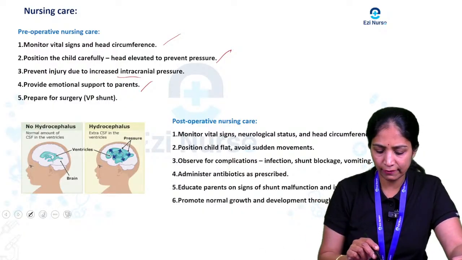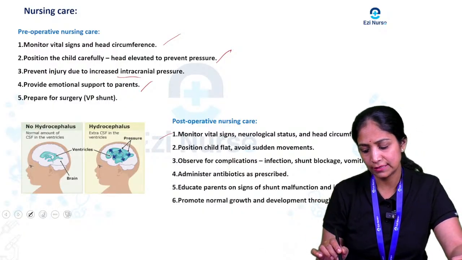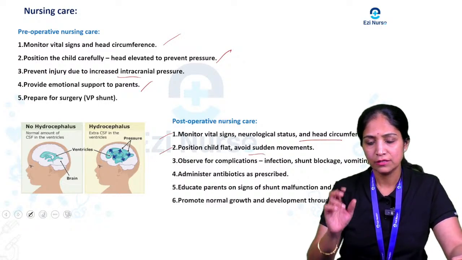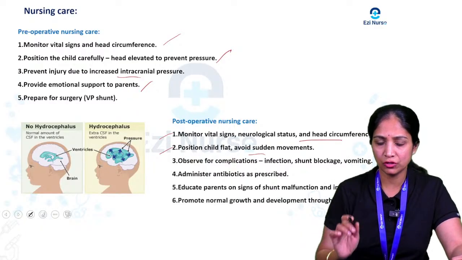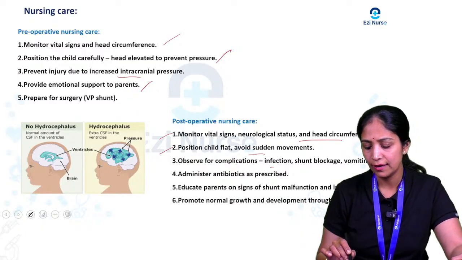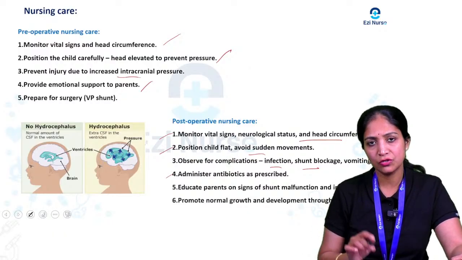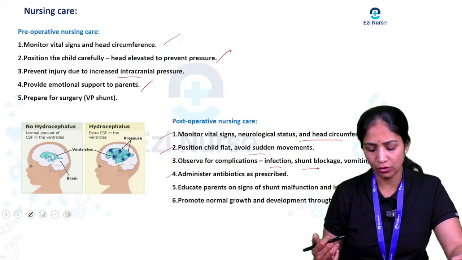Monitoring the vital signs, neurological status and the head circumference. Positioning the child flat and avoiding sudden movement. Then one more is the observation for complications, especially infection, shunt blockage or vomiting in the child. Administration of the antibiotic as prescribed by the doctor.